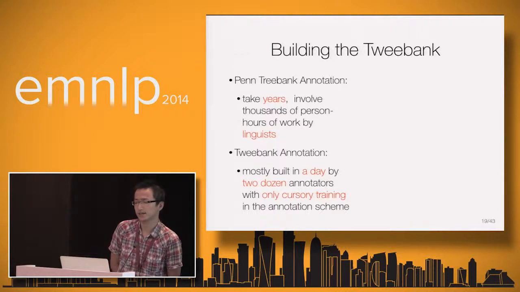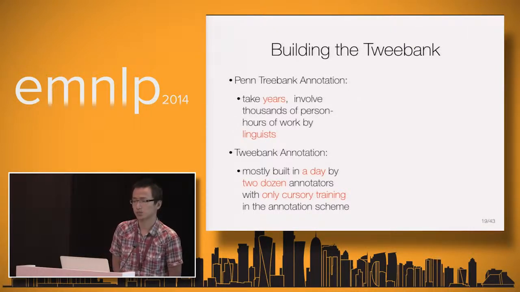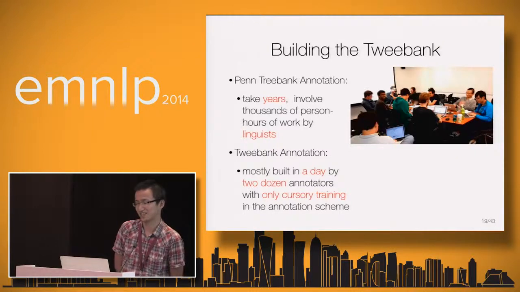We believe that even if the annotation is not perfect here, we can hopefully still train a useful parser based on that, as long as most people did the right thing.